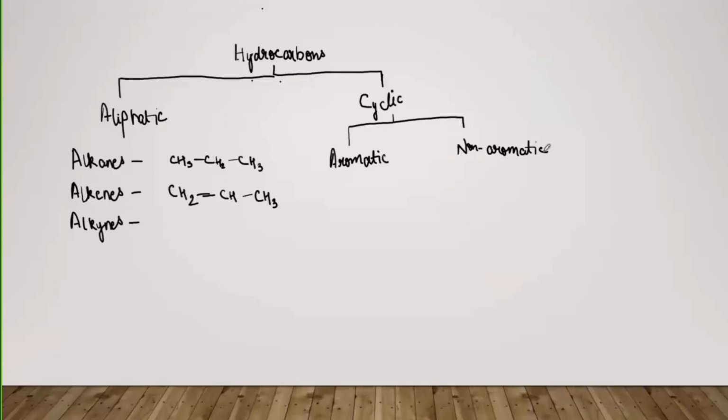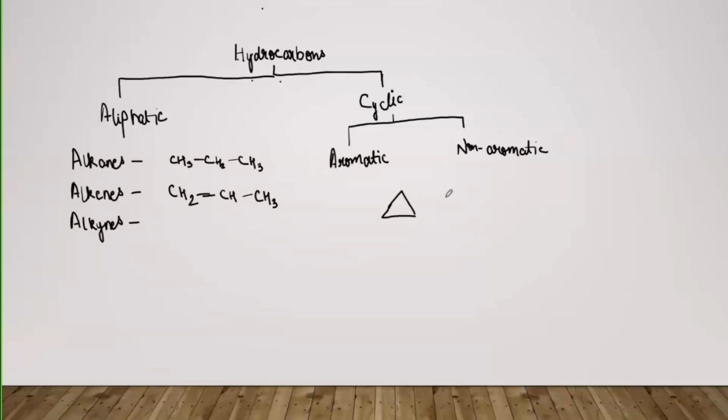But first, let's talk about the cyclic hydrocarbons as a whole. Cyclic hydrocarbons are the hydrocarbons where the chain in the aliphatic is closed up and it forms a cyclic compound.